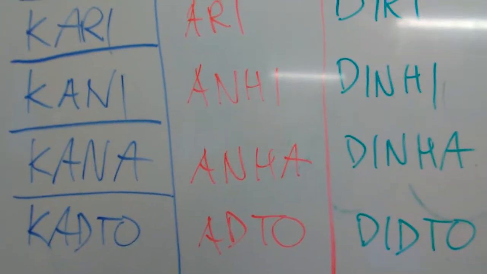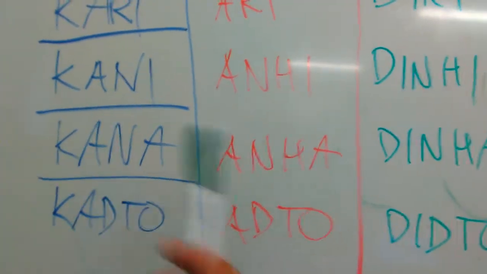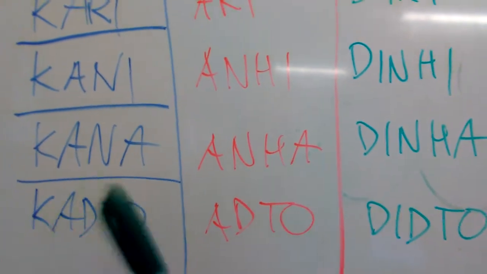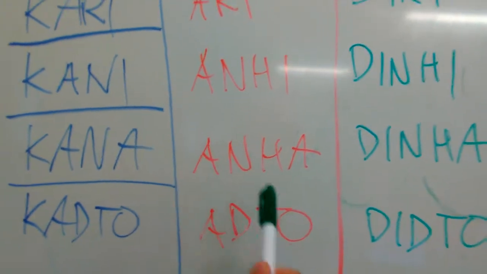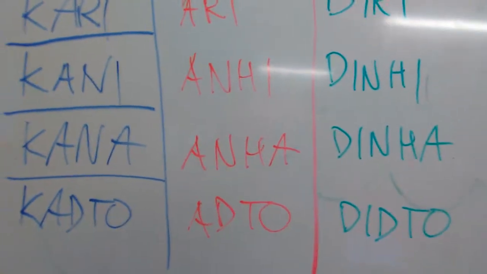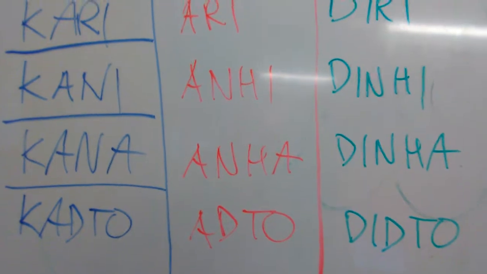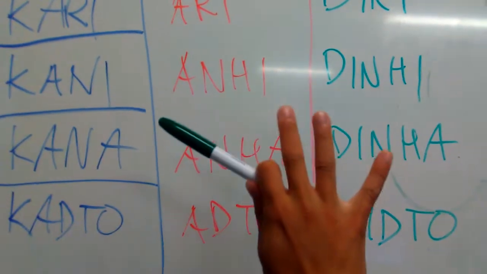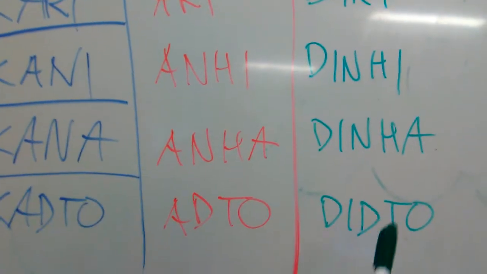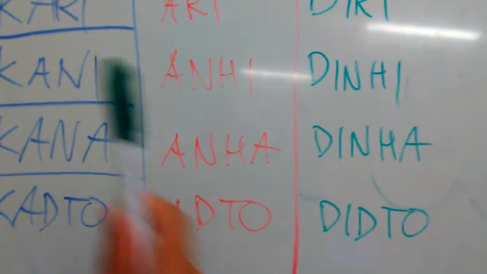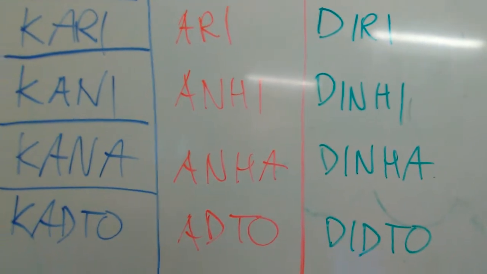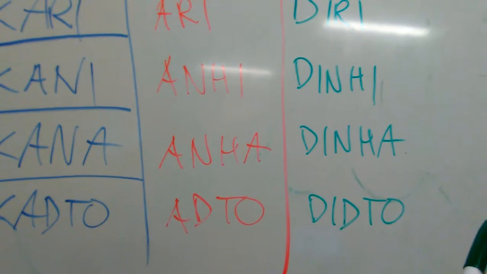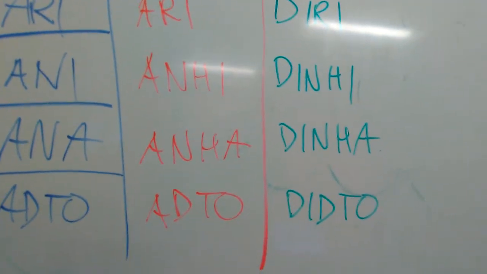If I'm holding an object that's close to me and it's valid under the definition of kani, I can also say, and I want that object moved away from me, I can say anha kani dinha when I'm holding that object, or if that object is close to me and I'm pointing to it under that definition of kani, I want that object moved further away. So I'll say anha kani dinha. I'm telling you now to move that object away from me, okay? Or something like this, like anhi kana dinhi. I want that object far over there. I want you to move that right here next to me now.